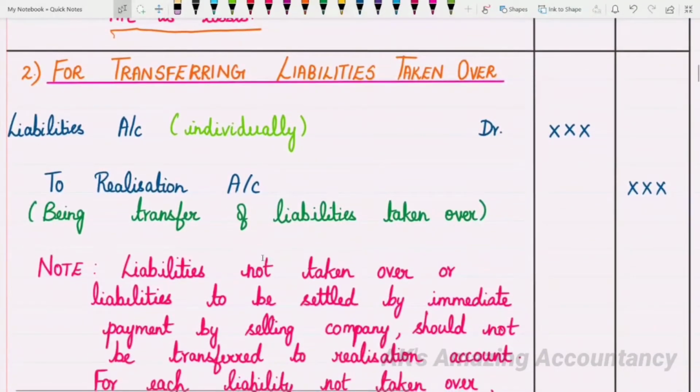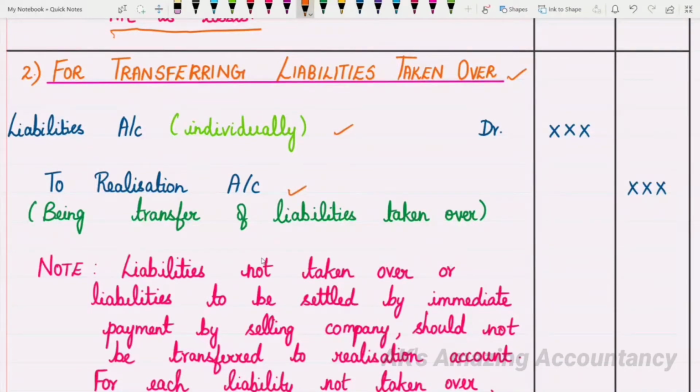The second entry is for transferring liabilities taken over. So the second entry is for what? It is for transferring the liabilities taken over. For transferring the liabilities taken over, the entry is liabilities account debit to realization account.